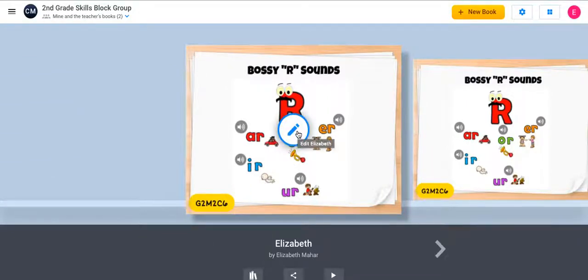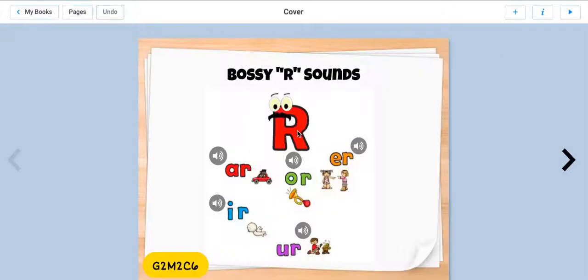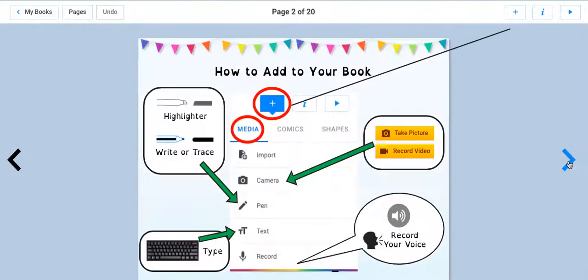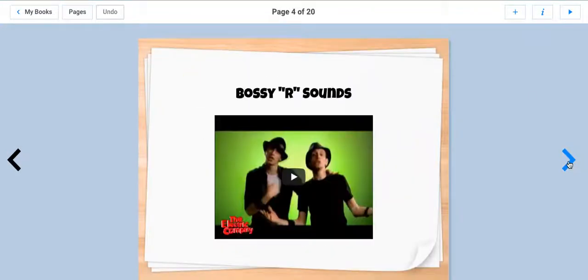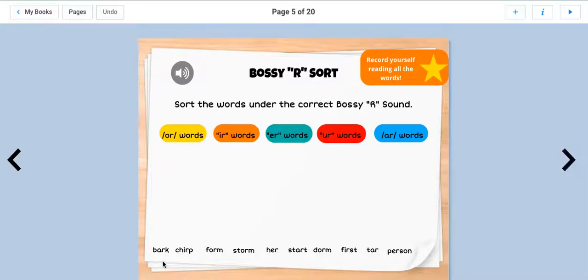And when she clicks on that, now that she's copied it herself, she can then edit this book, play all the sounds, and begin working in this book and editing it, manipulating the things that she needs to put under the right categories and make this book her own.